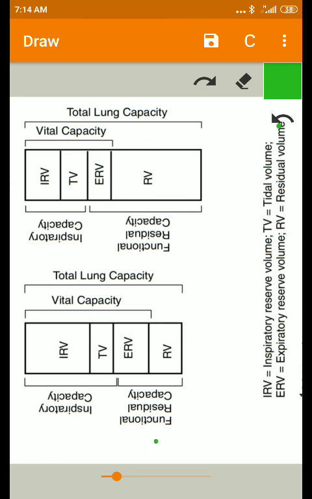All these volumes change in restrictive and obstructive lung diseases.